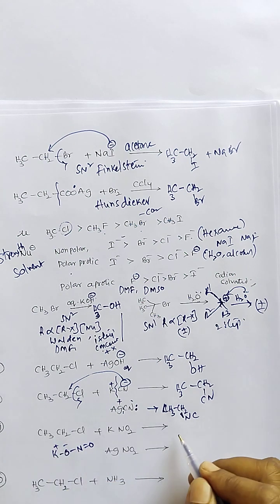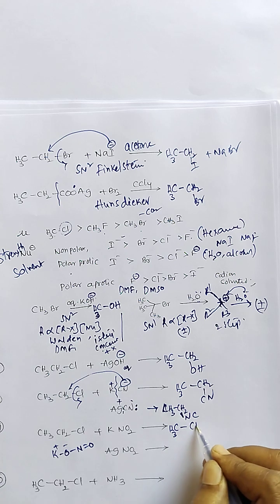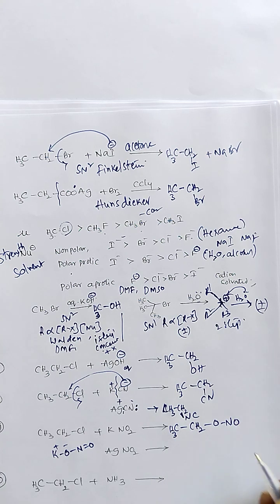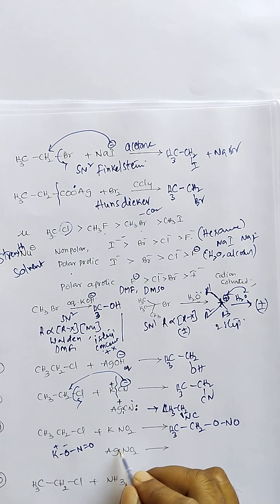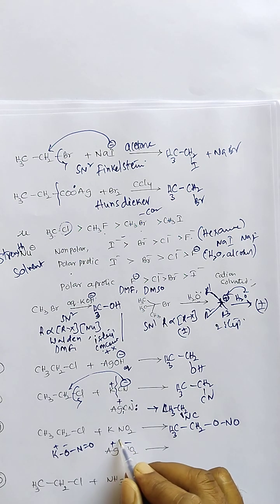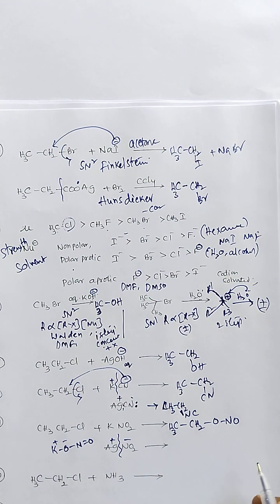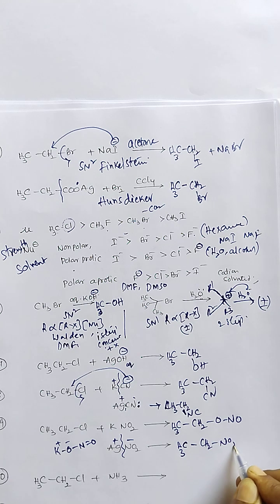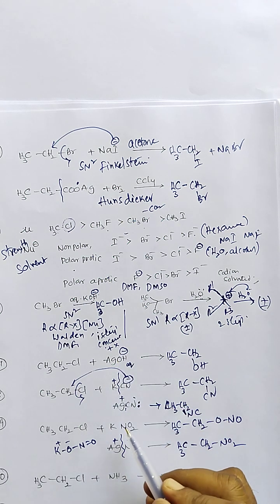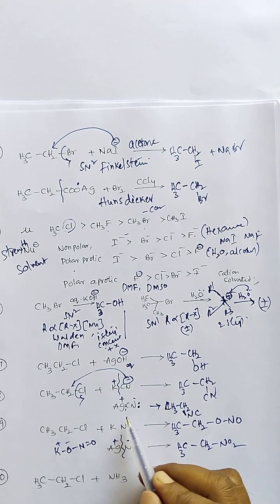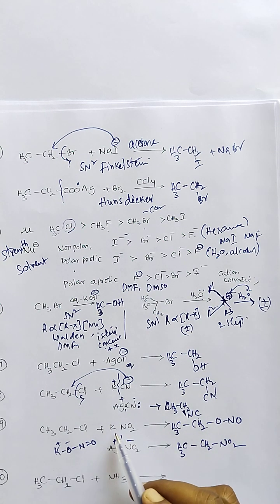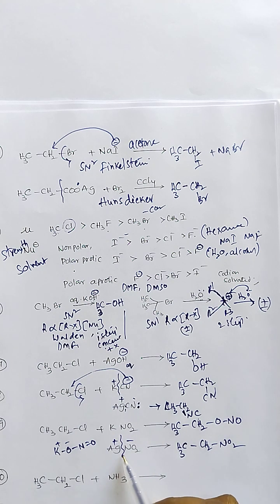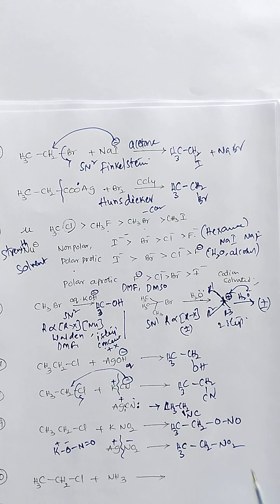When it comes to KNO2, potassium nitrite exists as an ionic compound with strong attractions. Therefore when you treat it with potassium nitrite, alkyl nitrite is formed. With silver nitrite, a soft acid with a hard base, it is a covalent type molecule, so nitroalkanes are the major products. Quite different. Potassium cyanide gives alkyl cyanide, silver cyanide gives isocyanide. Potassium nitrite gives alkyl nitrite, silver nitrite gives nitroalkanes.